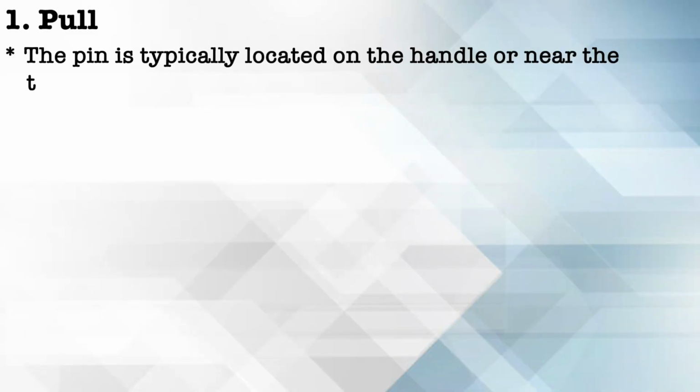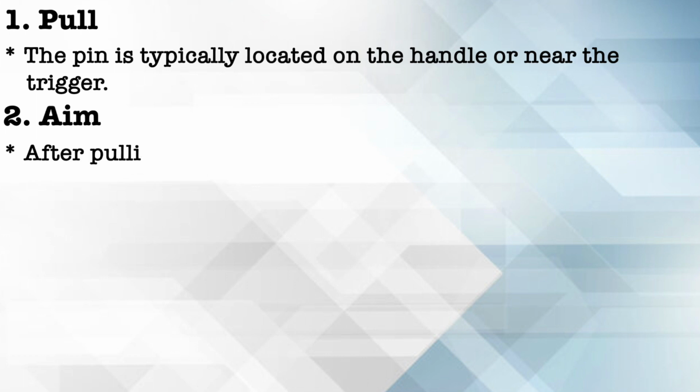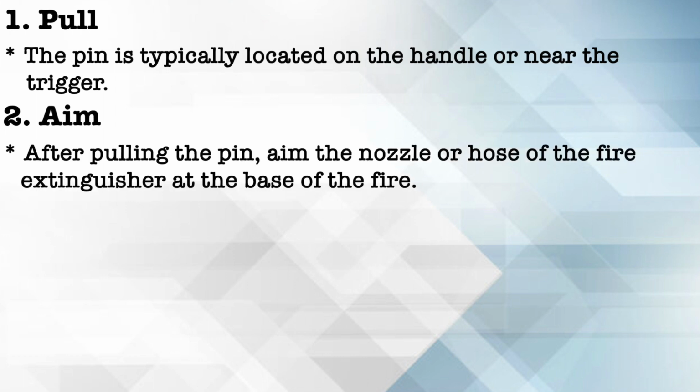First is pull. The pin is typically located on the handle or near the trigger. Then we will discuss the aim. After pulling the pin, aim the nozzle or hose of the fire extinguisher at the base of the fire. Then we will discuss the squeeze. What is the meaning of this?